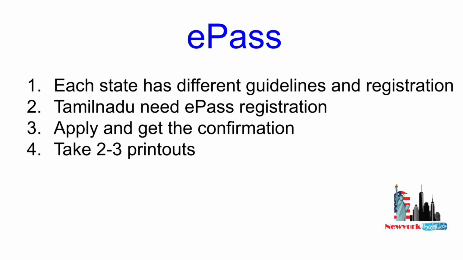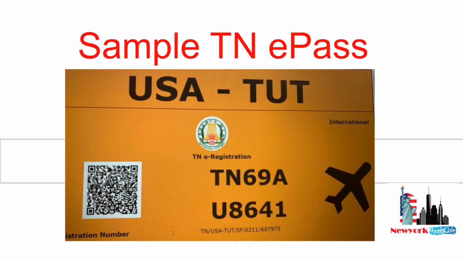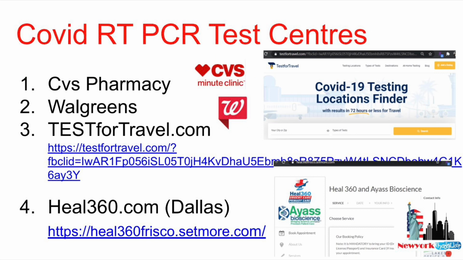This is the Sampo TN e-pass I'm showing you here. So you have to take a printout of this one, which may be dark in color when you take the printout. Just for the QR code, you may need it.